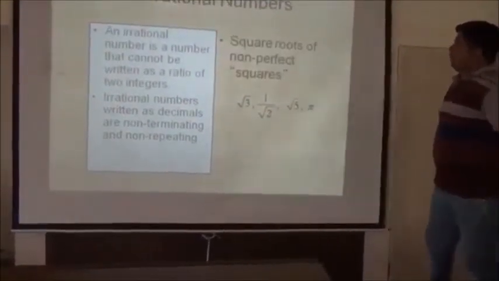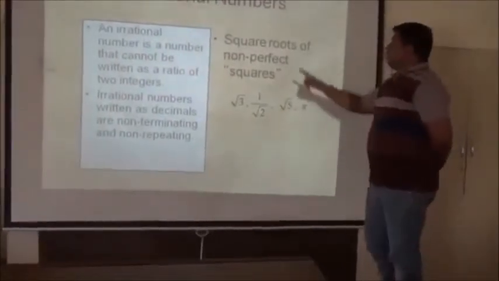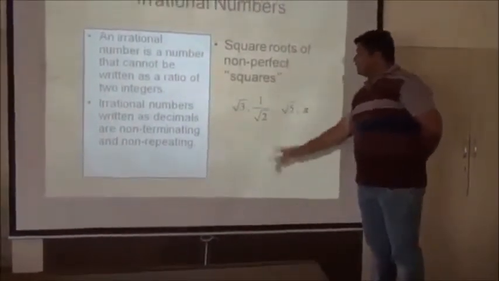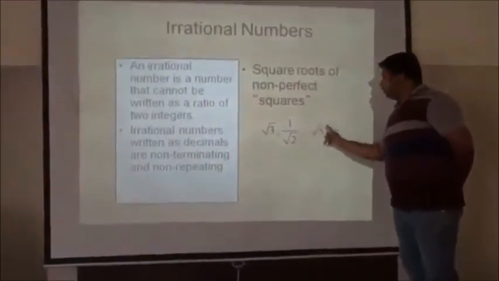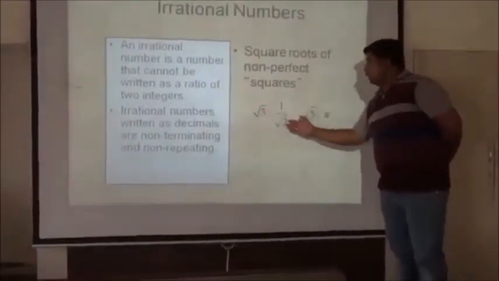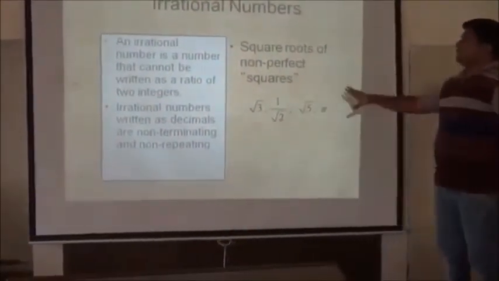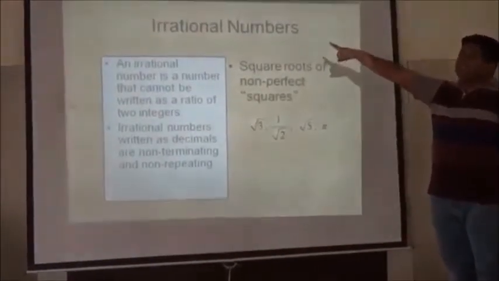The square root of a non-perfect square is not a perfect square. Perfect squares are like root 4, root 9, root 16, but these others are not perfect squares. That's why they are called irrational numbers.